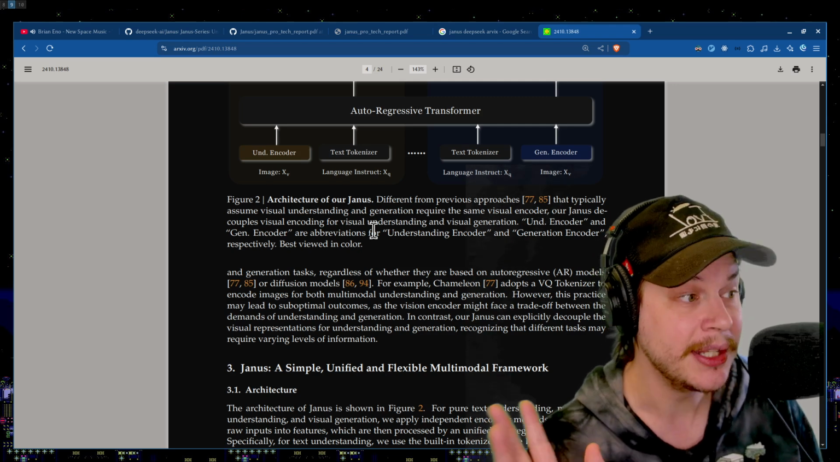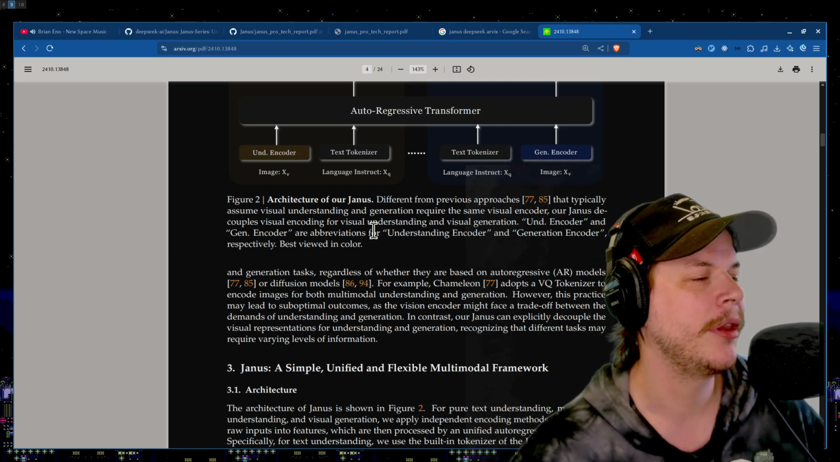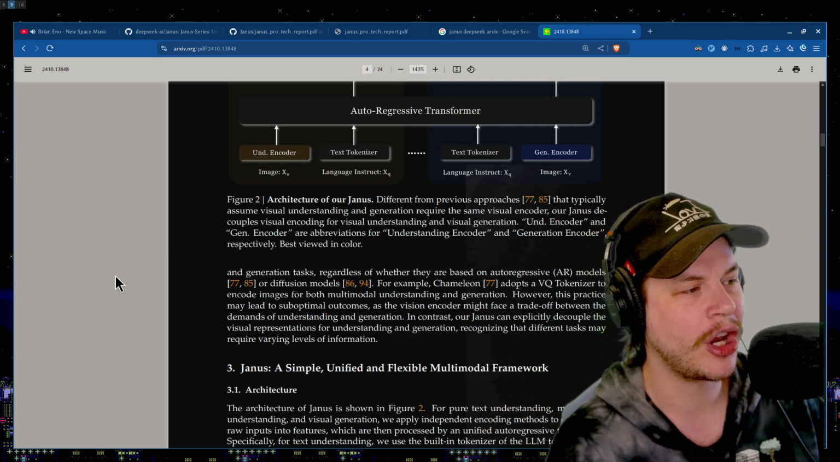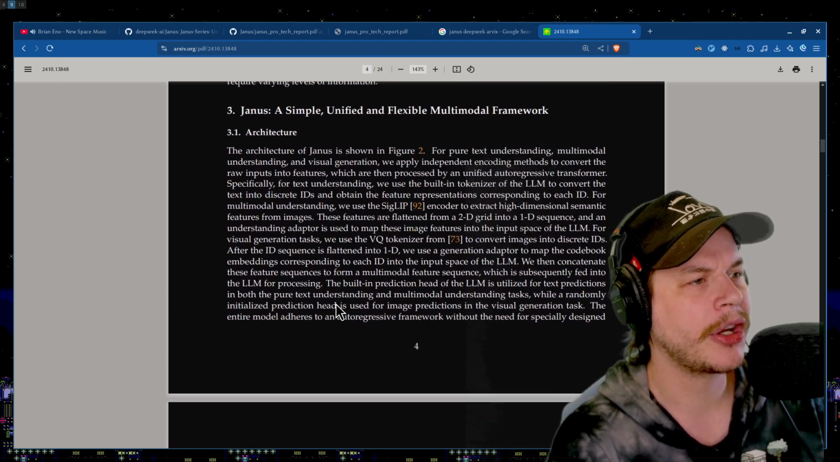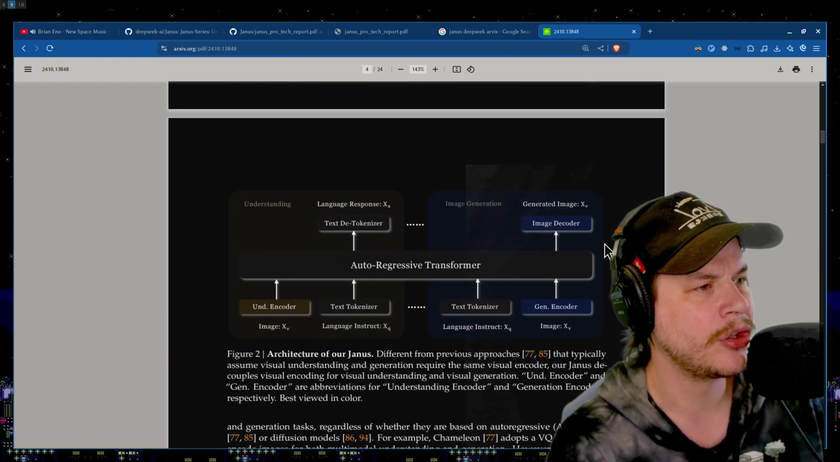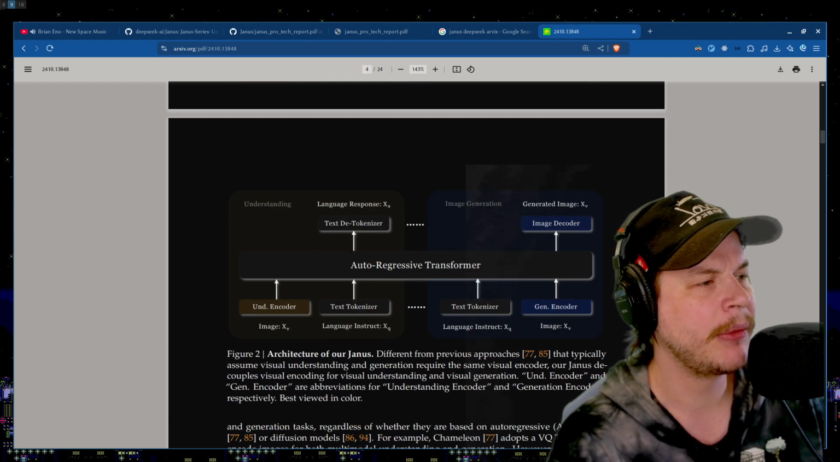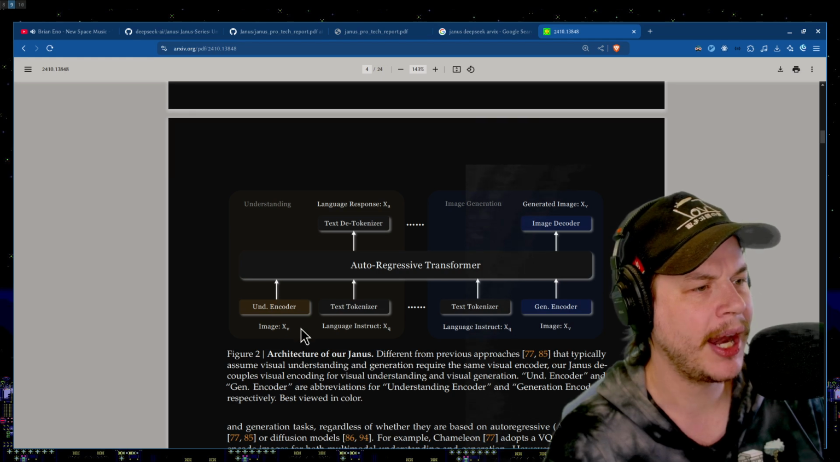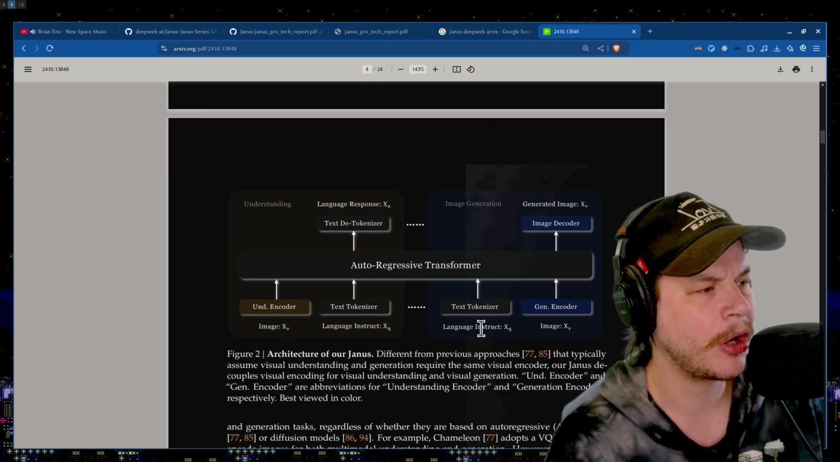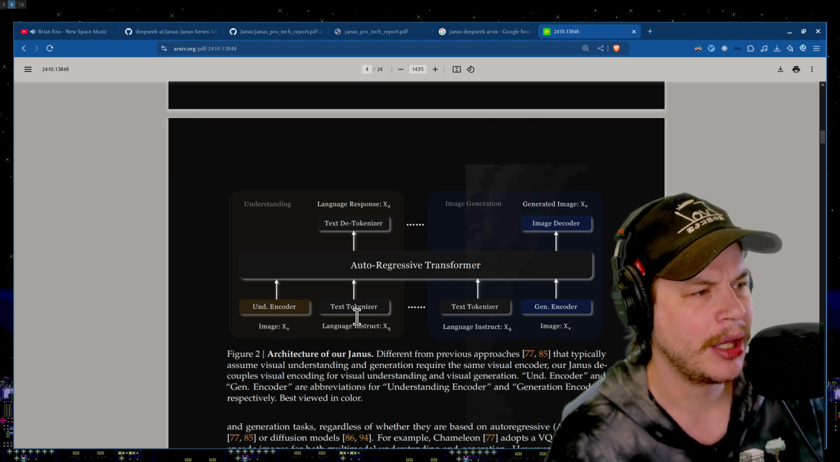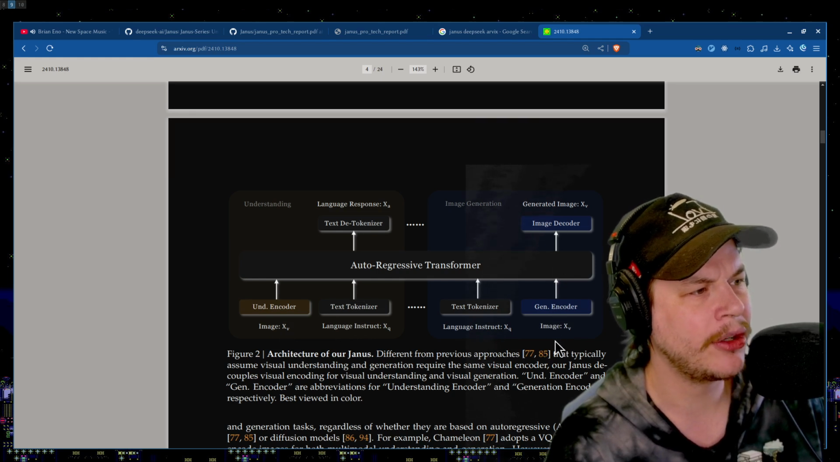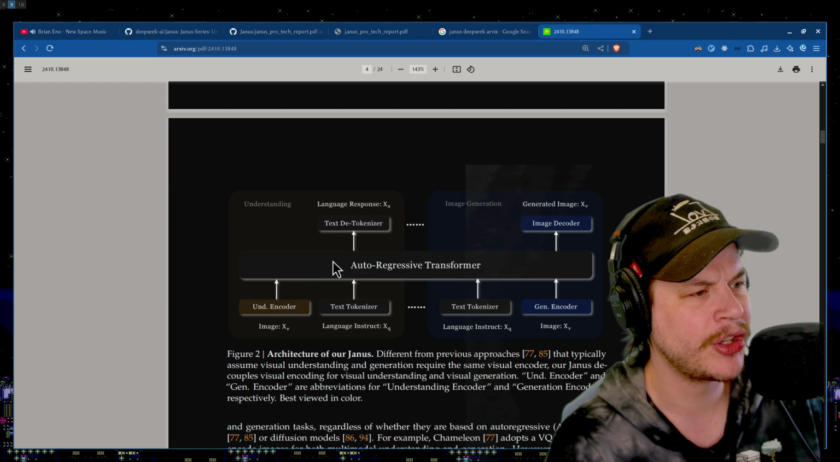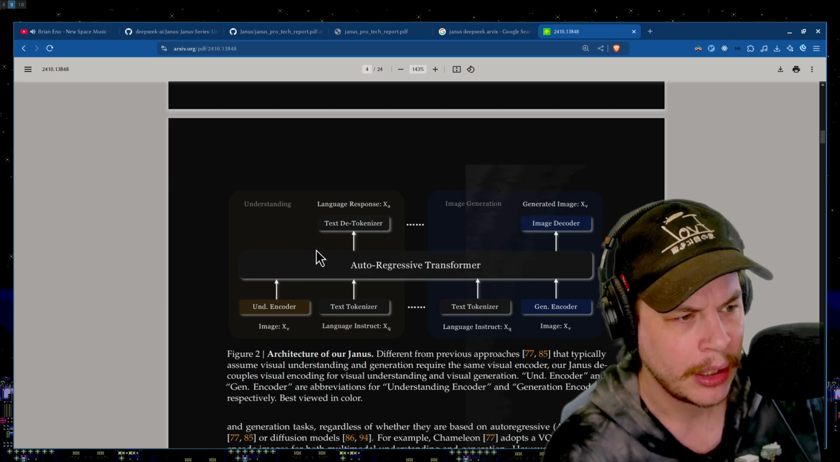In contrast, Janus can explicitly decouple this visual representation for understanding and generation. So the architecture is shown here in figure 2. Look at this here. We've got understanding, we've got generation. We see the autoregressive transformer right in the middle. We've got image, we've got language instruct. This is a text tokenizer, this is a gen encoder here. This is us trying to create an image, this is us trying to understand an image.